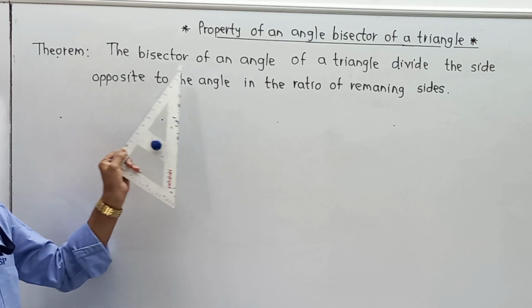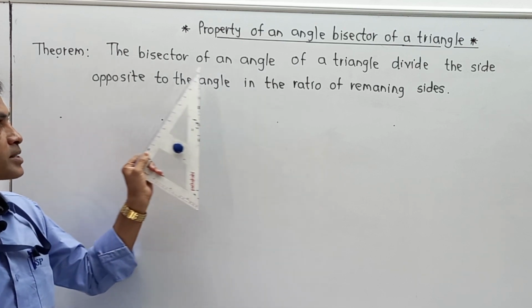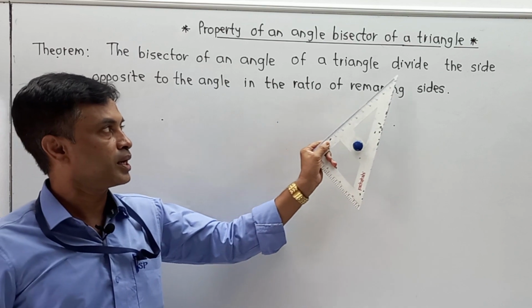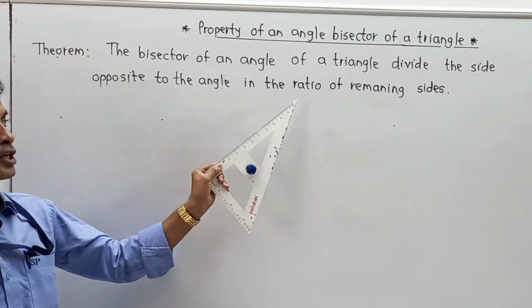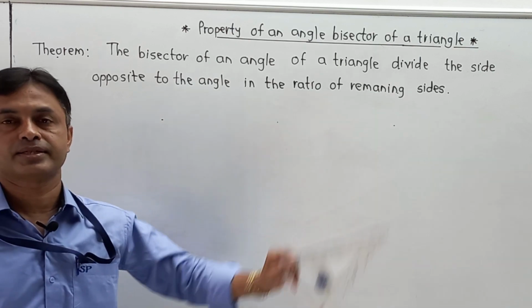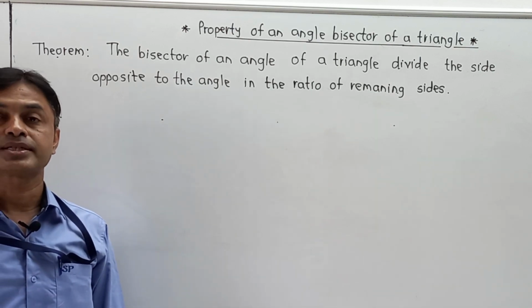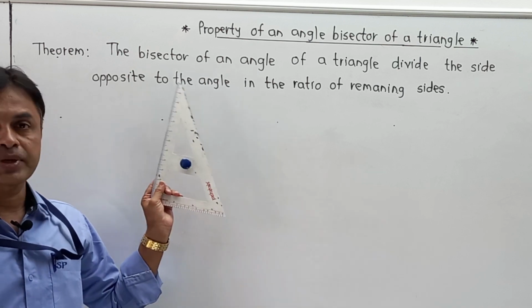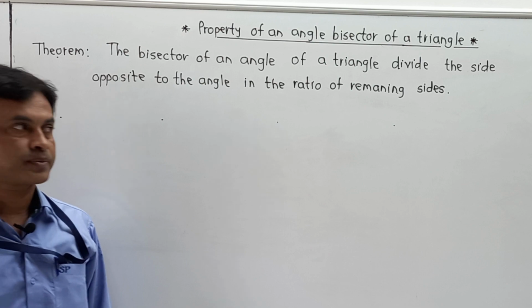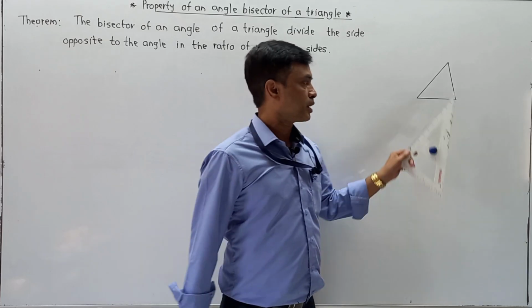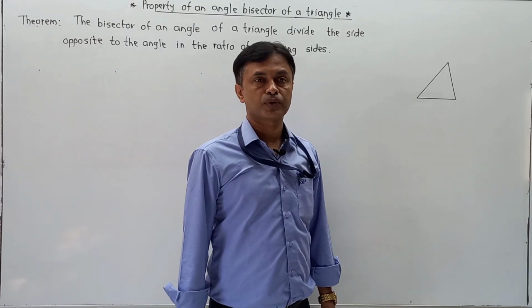Once again, the bisector of an angle of a triangle divides the side opposite to the angle in the ratio of the remaining sides. Now what does this statement indicate? I am going to explain the meaning of this statement from a diagram point of view so that everyone can understand. Please pay attention to the diagram that I have drawn here.